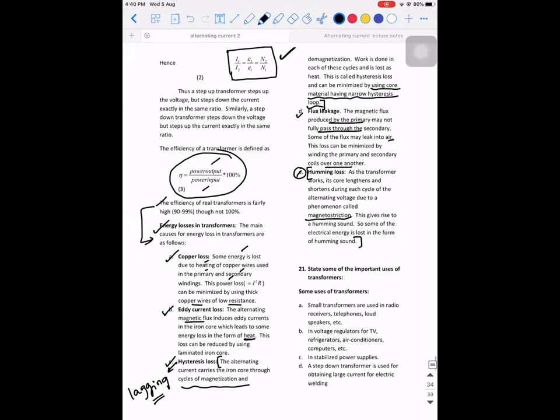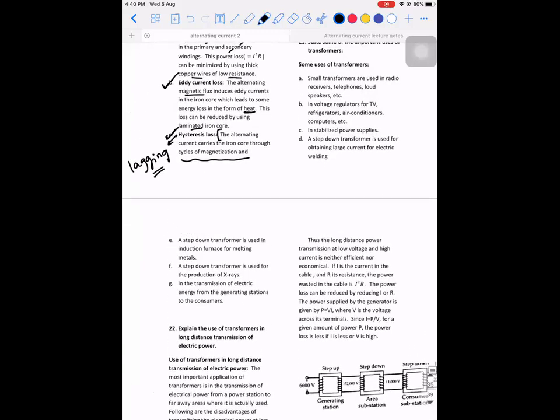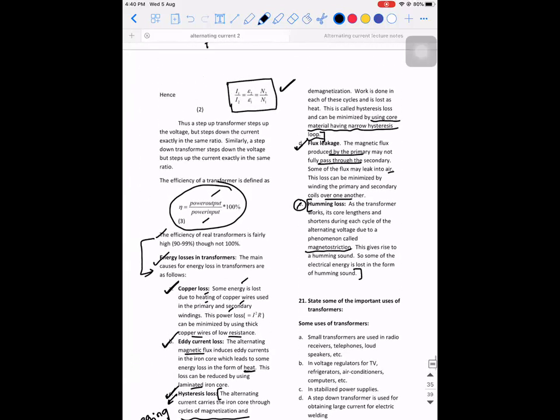So from an exam point of view, it is the first, second, third, and fourth that are important. How they will ask the question is, what are all the energy losses that take place in the transformer and how can they be reduced? For example, they'll ask: how do you decrease the eddy current loss? This can be reduced by using a laminated iron core, a 1 mark question. Is that clear? These are all the important points related to a transformer. With this, the transformer is done.